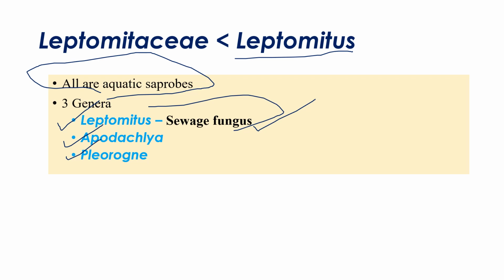The probable questions that we can expect from this order are like Leptomitaceae, Leptomitus, Apodachlya, and that their cell wall is made up of chitin, such kind of things only. Rather than that, there is nothing much to look into.